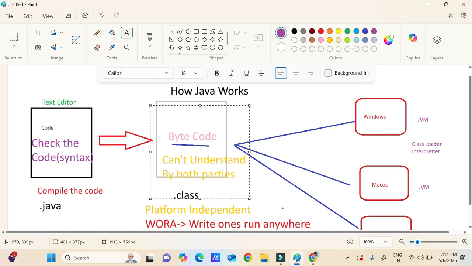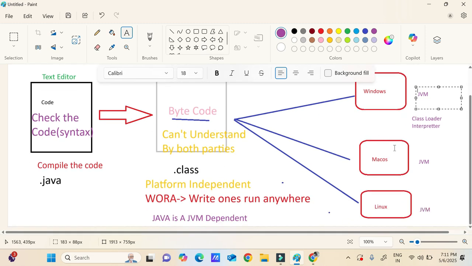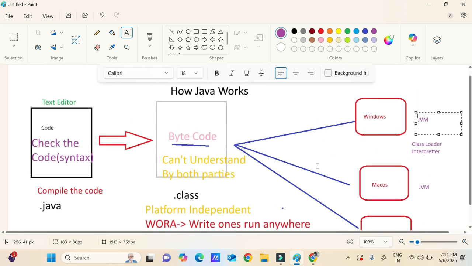This is the bytecode, and this bytecode we are going to give to the JVM. How can we give it? We have one command to run that, so we will see that. As of now we will see it through Notepad and command prompt. Once that is done, we'll go with Eclipse.